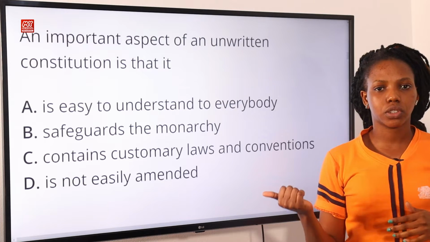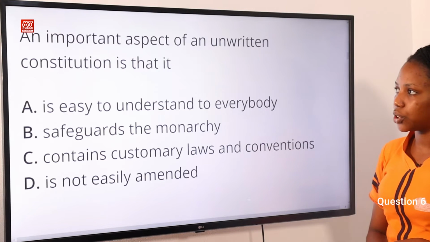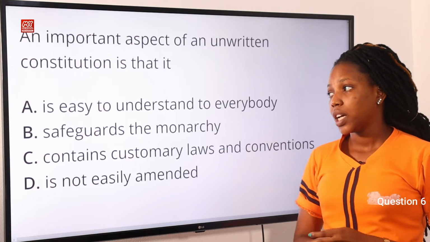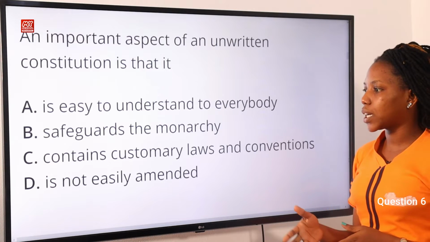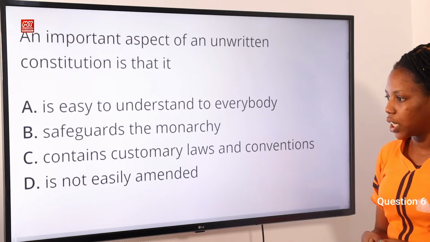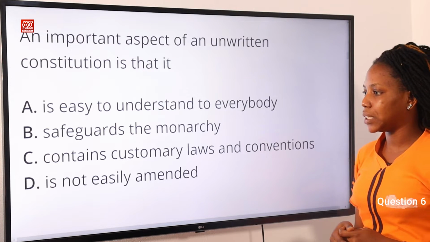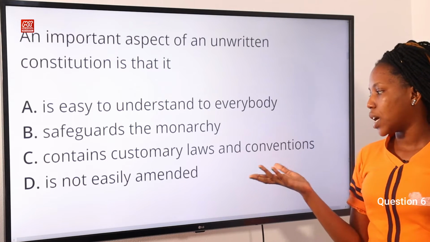Now moving on to question 6. An important aspect of an unwritten constitution is that it, option A, is easy to understand to everybody, option B, safeguard the monarchy, option C, contains customary laws and conventions, option D, is not easily amended. The answer to this question is option C, contains customary laws and conventions.